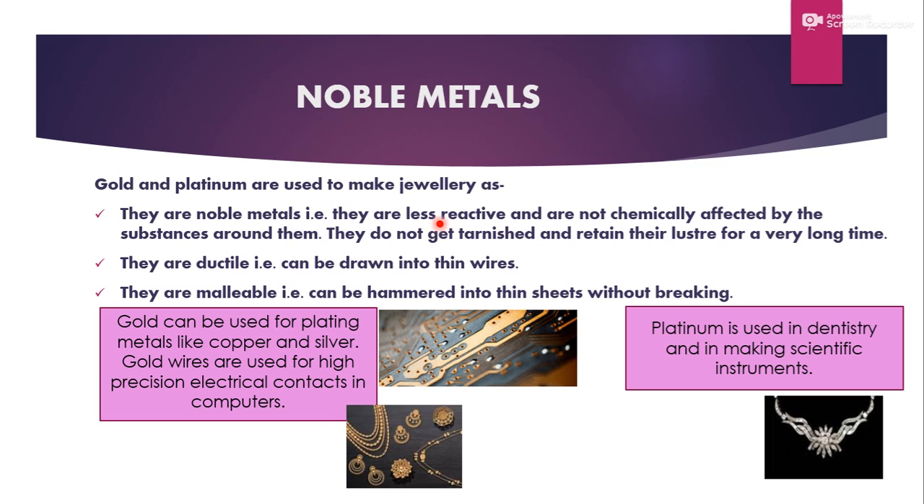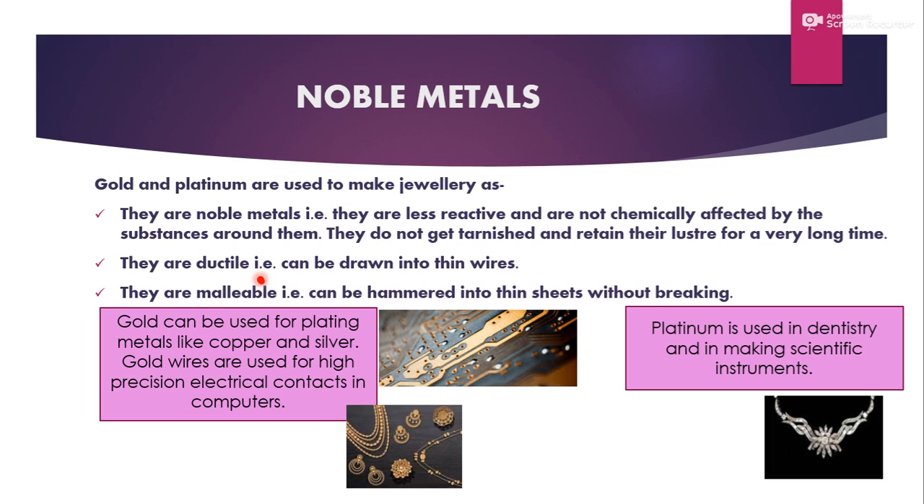As I told you, less reactive. They do not get tarnished. Tarnished means they do not get any kind of coating on their surface due to the reaction. Basically, as they do not react, their lustre can be retained for a long time. They are ductile. Ductile means they can be drawn into thin wires. They are malleable, means they can be hammered into thin sheets without breaking.